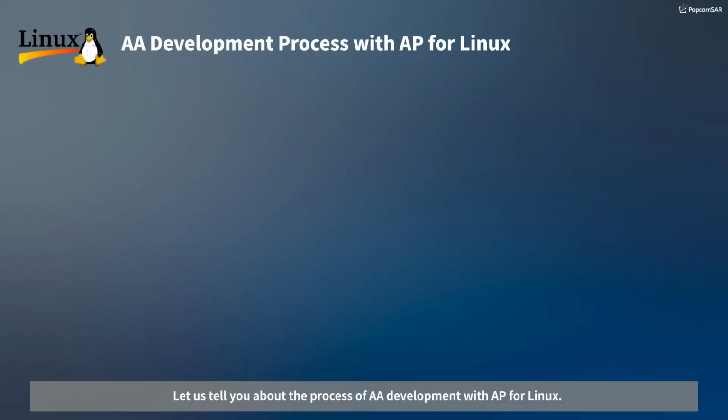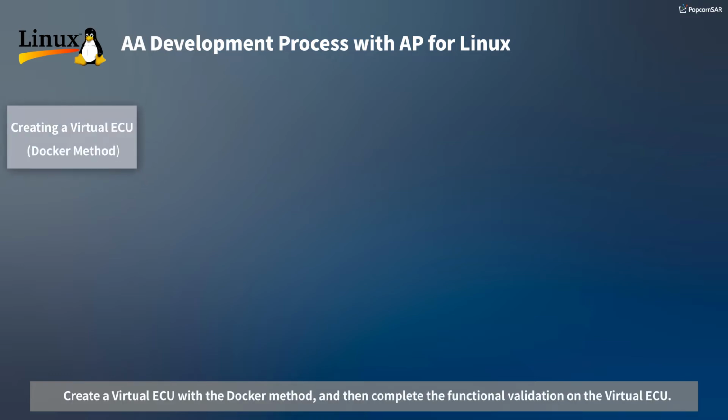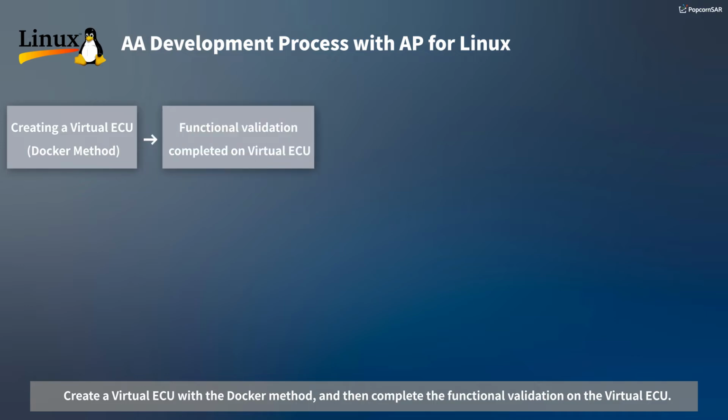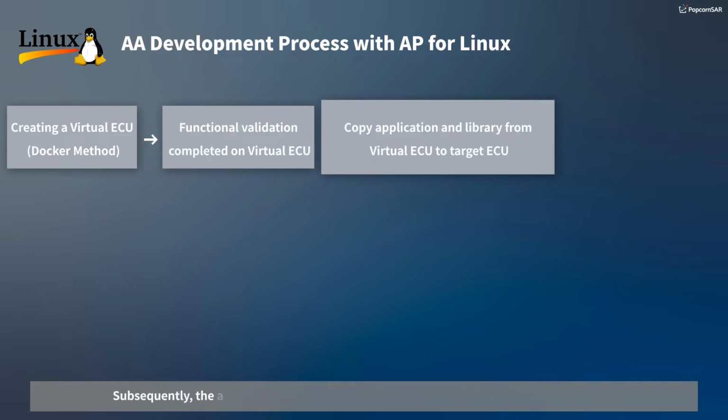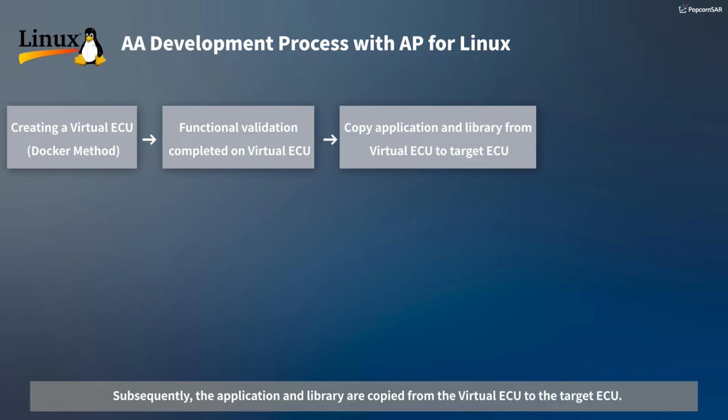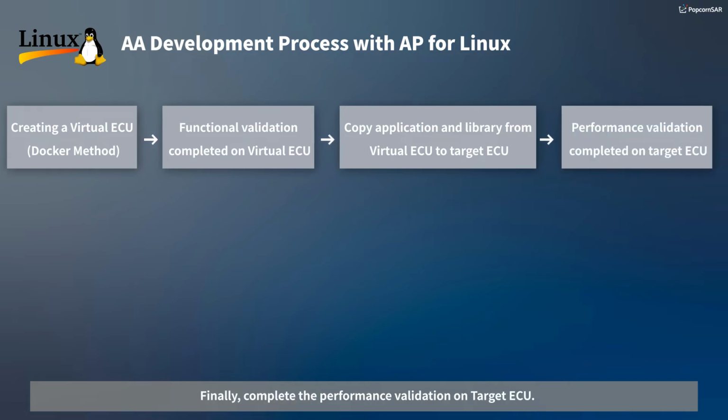Let us tell you about the process of AA development with AP for Linux. Create virtual ECU with the Docker method, and then complete the functional validation on virtual ECU. Subsequently, the application and library are copied from virtual ECU to target ECU. Finally, complete the performance validation on target ECU.